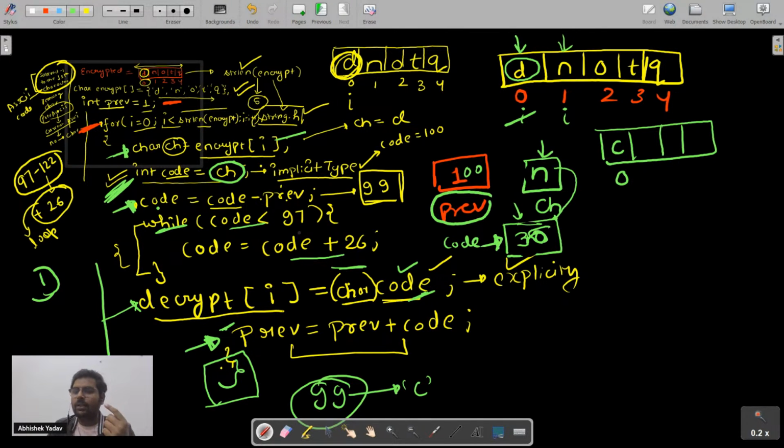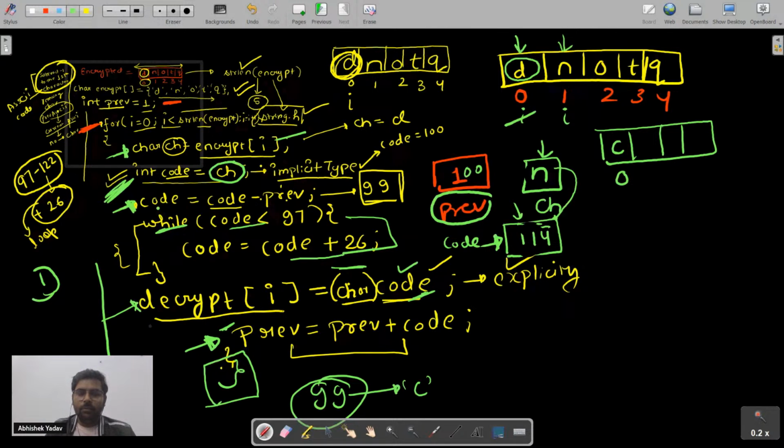So again I will add 26 to it, and this while loop will execute till the time I am getting a value that is greater than 97. So here what I will get at last, I will get 114 here. Everyone is clear till this point? Yes or no? So 114 will get stored inside the code.